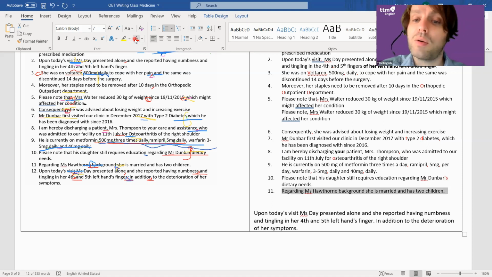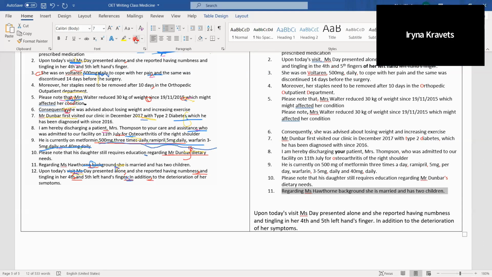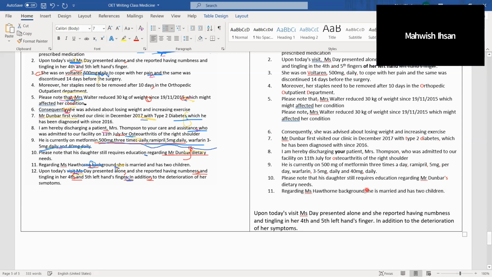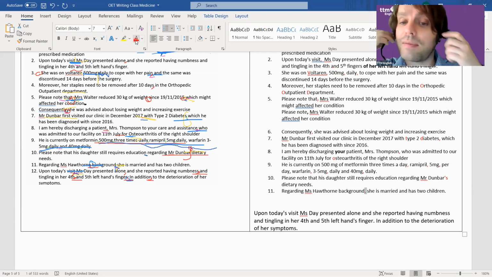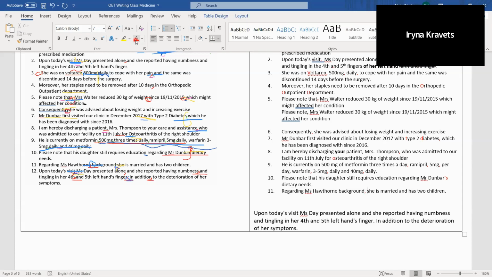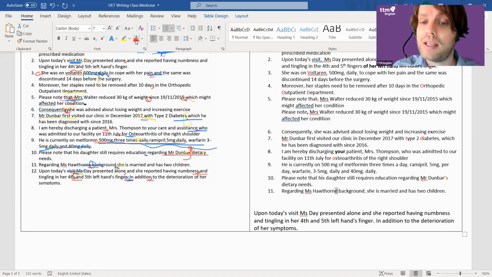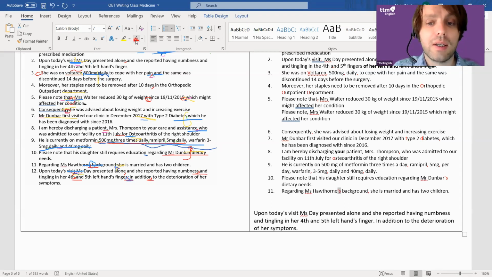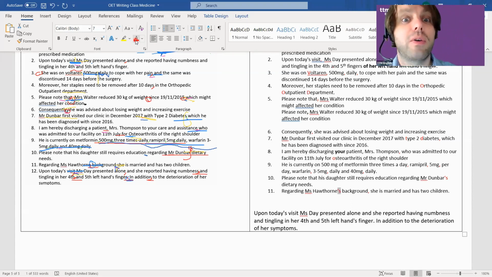Okay, number 11. What's wrong with this? "Regarding Mrs. Hawthorne's background, she is married and has 2 children." After background, definitely a comma. Then apostrophe S on Hawthorne. Hayat has seen it. Has everyone else seen it? This took the nurses a long time to find; they all missed it. The background belongs to her, right? With names, you would always say things like regarding Mrs. Hawthorne's diet, background, family, diagnosis. It would always be the possessive S, okay?